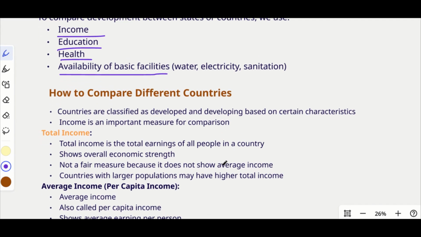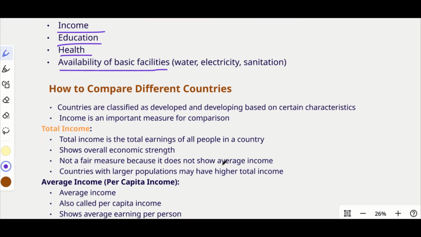So we do compare different countries on the basis of development, growth, and different aspects, right? We have a lot of indexes for that. Like we have the World Happiness Index, the Poverty Index. We have a lot of indexes, which are published by different organizations, including the World Health Organization, and the World Bank. So different organizations publish these kinds of indexes.